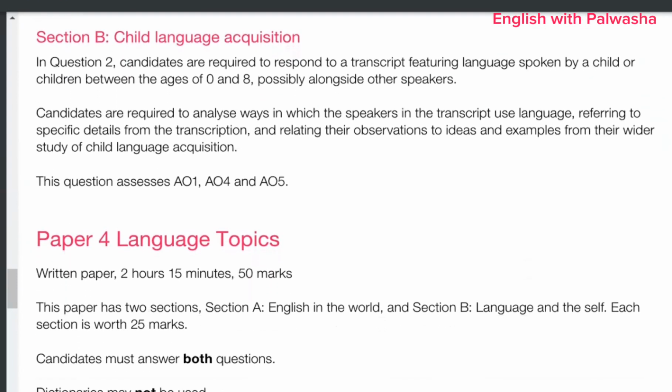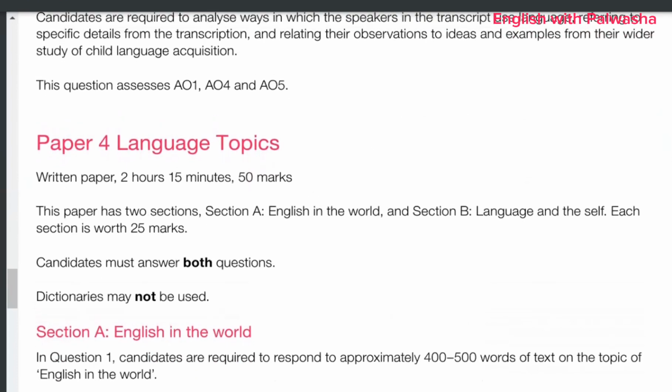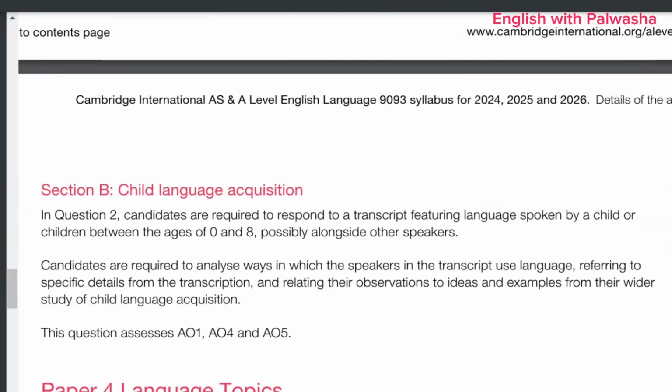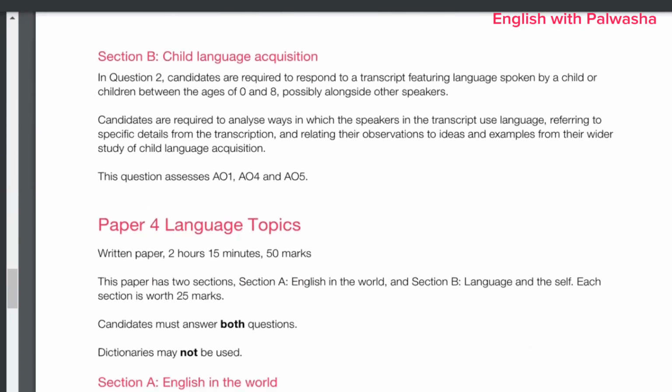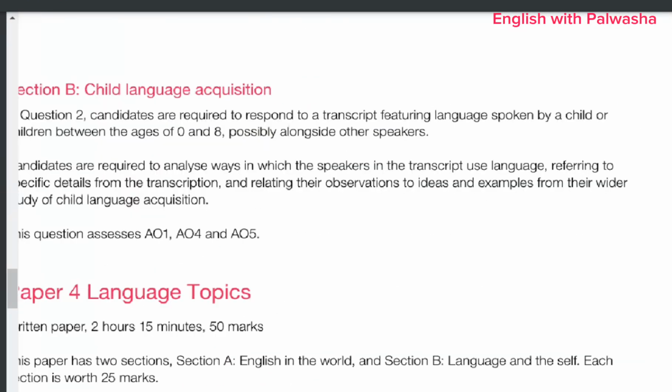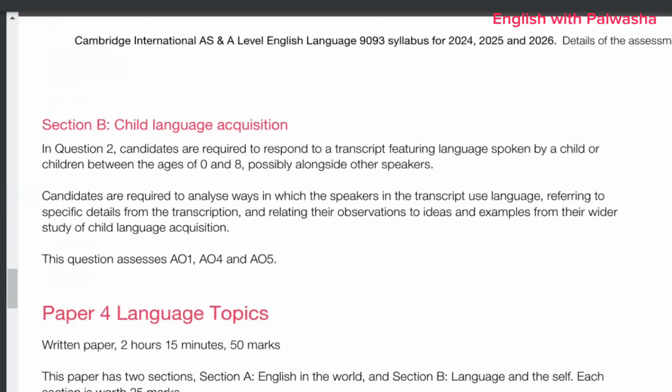Section B is child language acquisition, where we have a whole conversation. In this question, we have to attempt a conversation between children of 0 to 8 years of age, and we have to assess the language and style of the writer, or maybe you can say critically analyze it. Okay, so you need to see the question and then you have to attempt it.